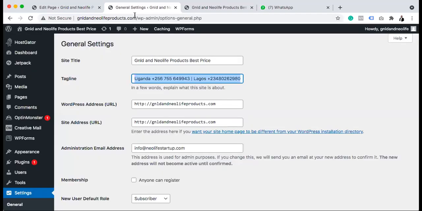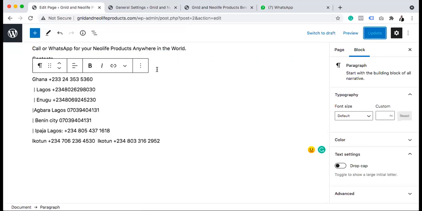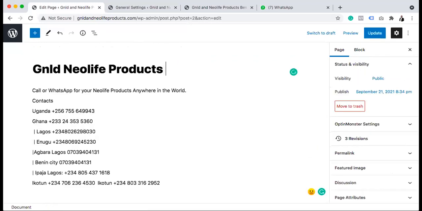So this page that is being called "samples" has changed to Neolife products. I will not just leave it as Neolife products. Since we have so many contacts there, I can say Neolife products distributor contacts.